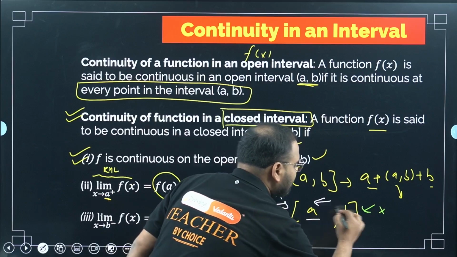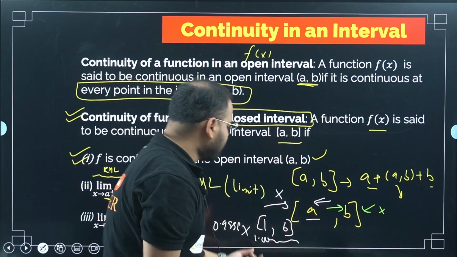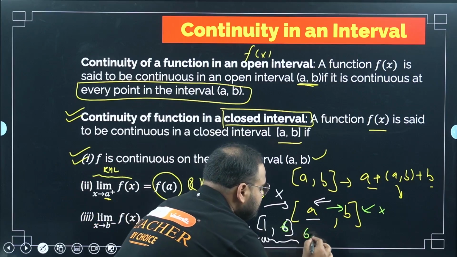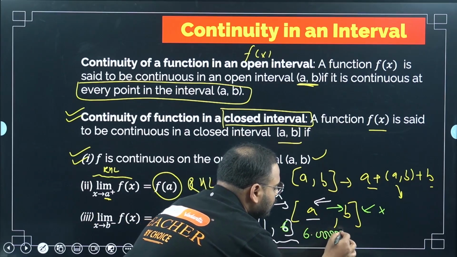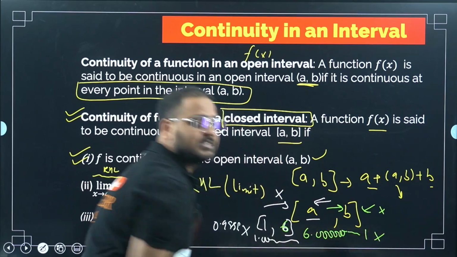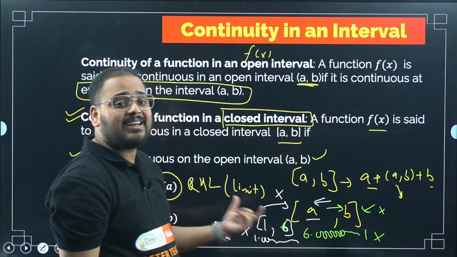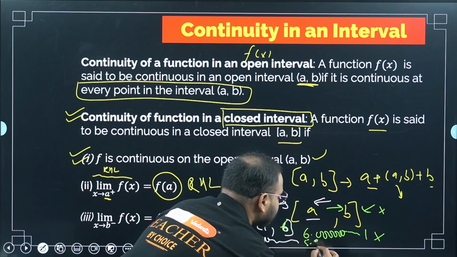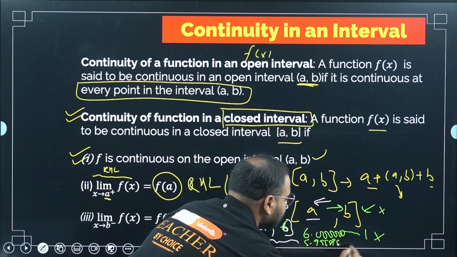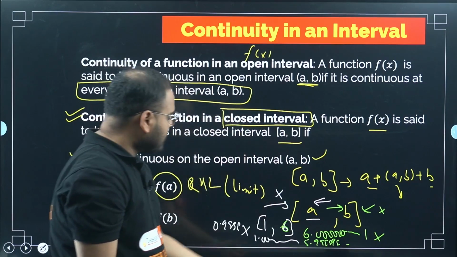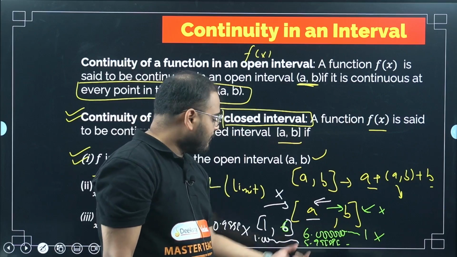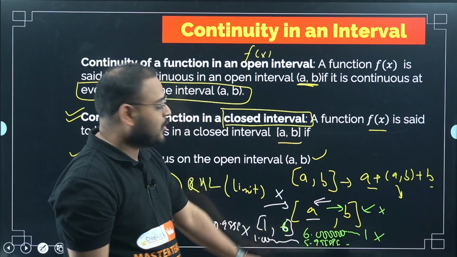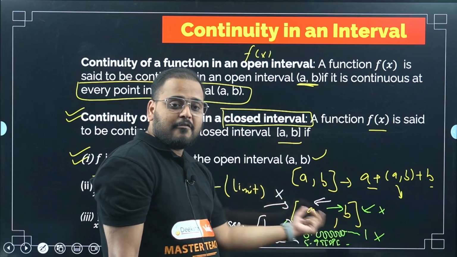So I have to take what? LHL. I can approach B. If let's say example 6 I've taken, I cannot have 6.000001, but I can have 5.99999 like that. I can have 5.9999 like this. This will be a part of the set. So 5.99 I can take, but not 6.000. So I can approach this number 6 or the variable here B from the left hand side.